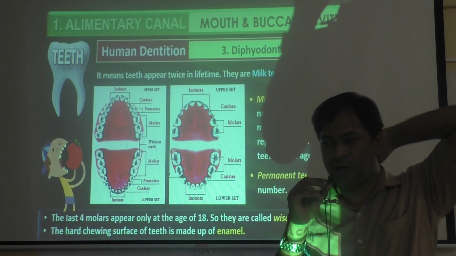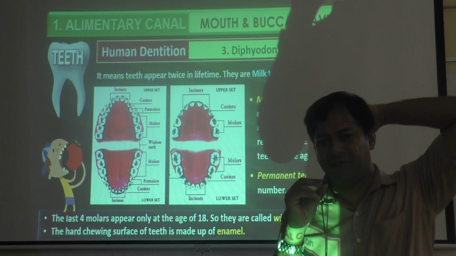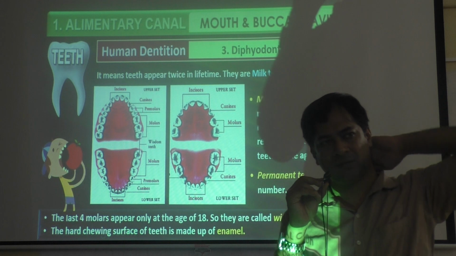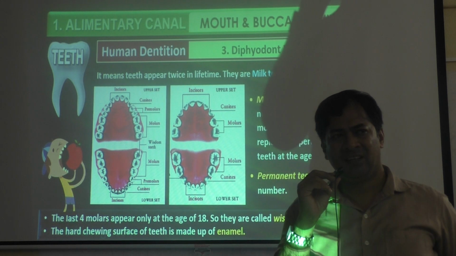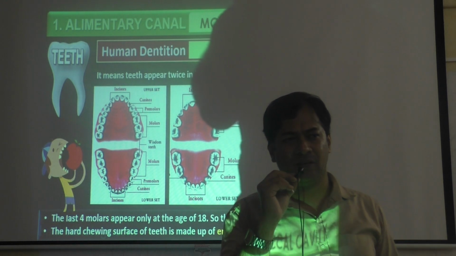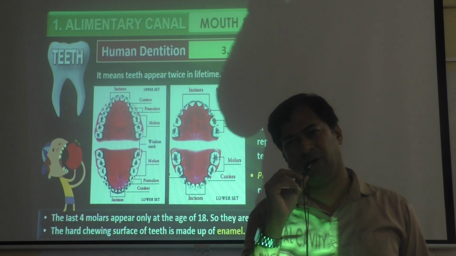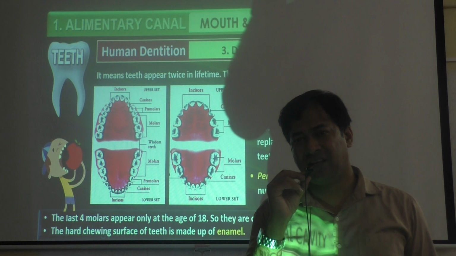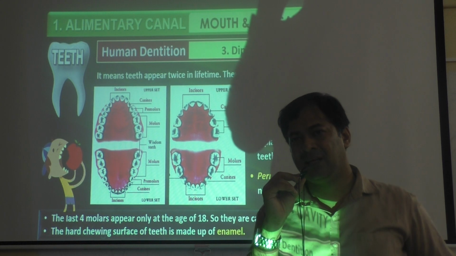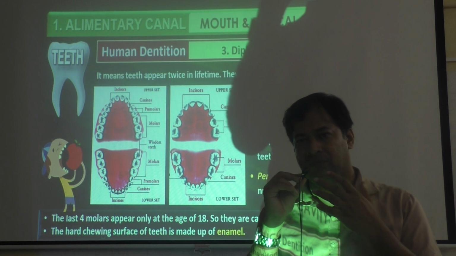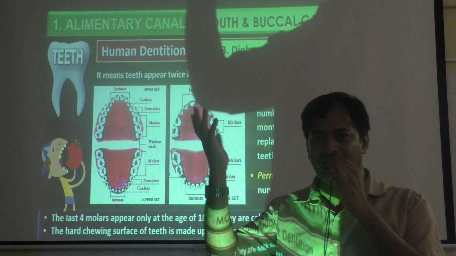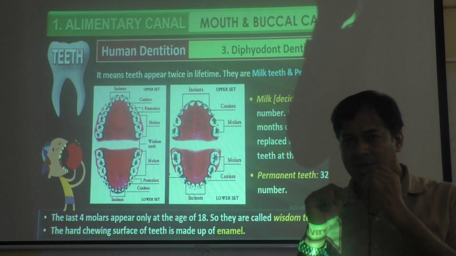Now we call it milk teeth. Milk teeth means it will fall off. It is not a permanent tooth. It is a temporary tooth. During childhood, the teeth you have will not be permanent for you. It will fall at the age of 5, 6, 7, like that. Then in that area new teeth will come. But after 25 years, 30 years, if a tooth falls, a new tooth doesn't come.